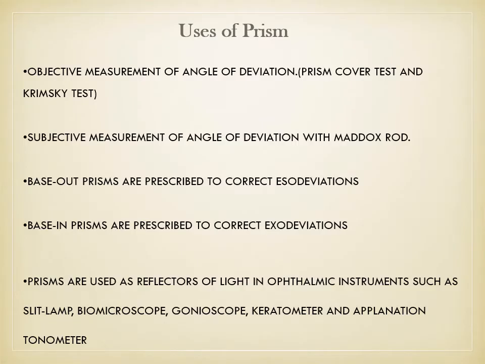Then there are various uses of the prism in ophthalmology. Prisms are used for the measurement of squint deviation, that is, the angle of deviation in the squint. There are various tests, the prism cover test and Krimsky test. It can also be measured subjectively with the help of the Maddox rod. The Maddox rod is a series of cylinders which act like a prism. Base out prisms are prescribed for esodeviation, and base in prisms are prescribed for exodeviation. This will be covered in your squint lectures.